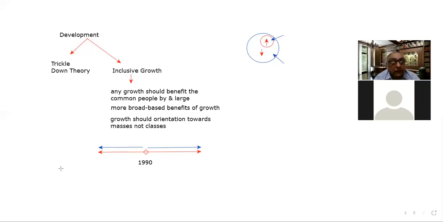So in the pre-liberalization era, we were talking about three terms. One term was growth, the second term was development, and the third term was equitable distribution.